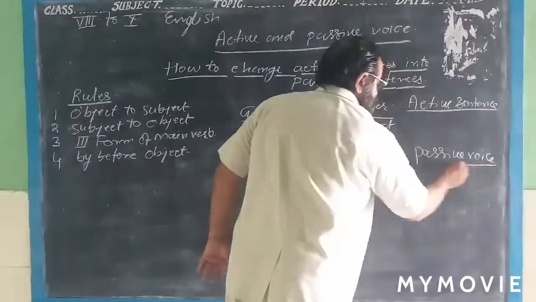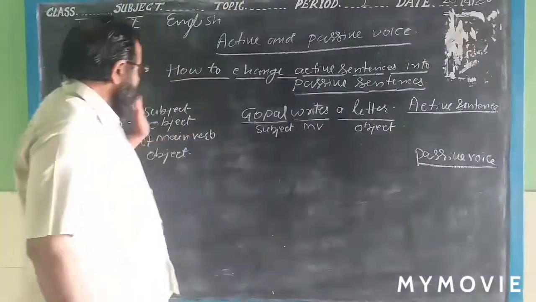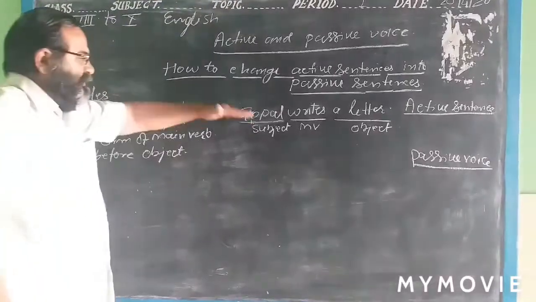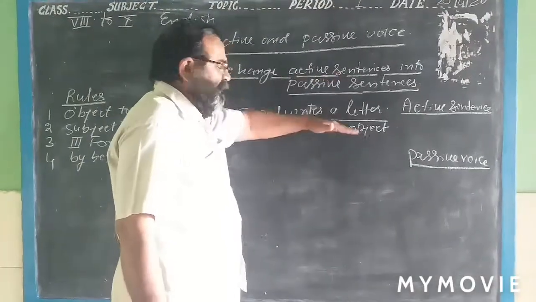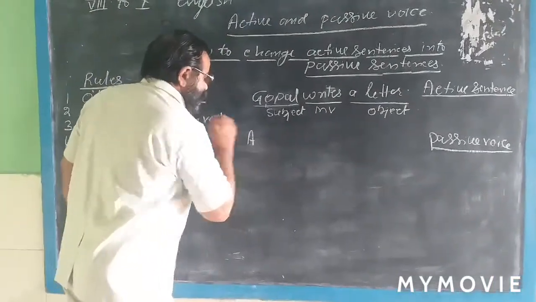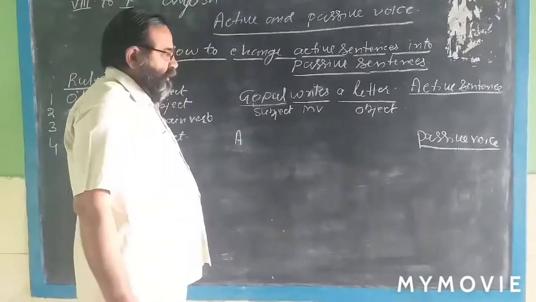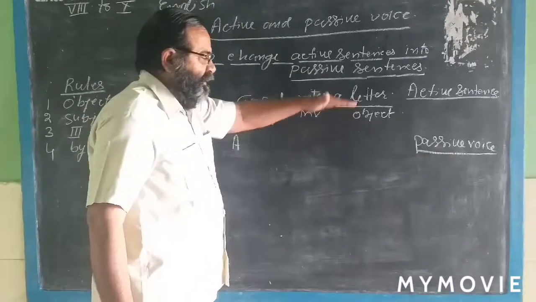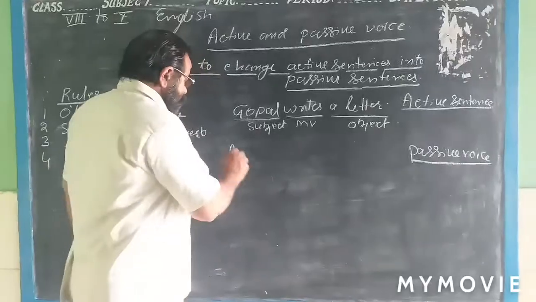The object will be changed into the subject. In this sentence, a letter is the object and you make it the subject when you change this sentence into a passive voice sentence.